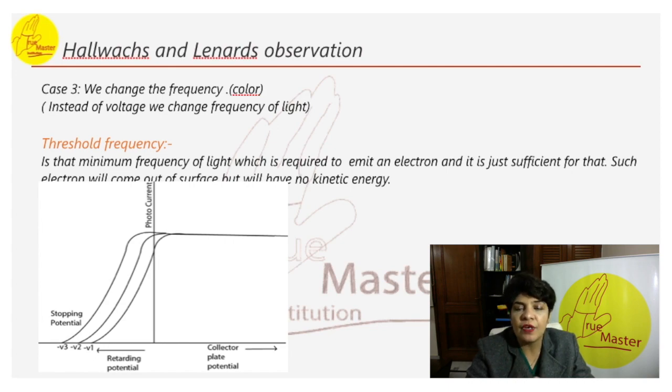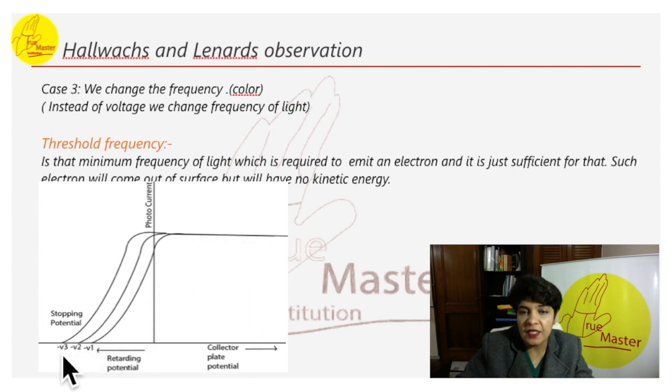So threshold frequency. What is threshold frequency? The minimum value of frequency of incident radiation below which the photoelectric emission stops altogether is called threshold frequency. So let's look here. We have changed the frequency, so the rest will be the same, and the stopping potential is varying.